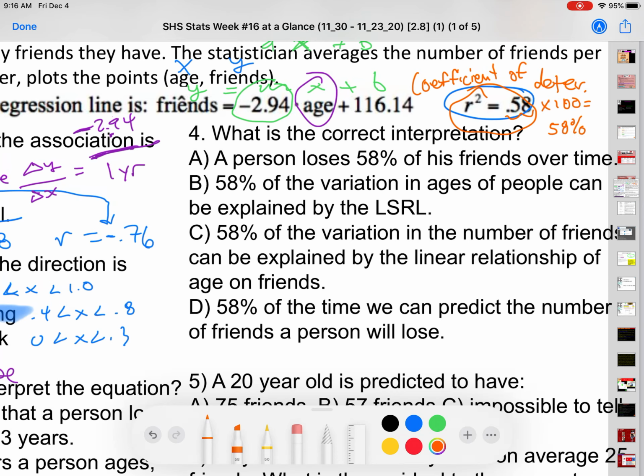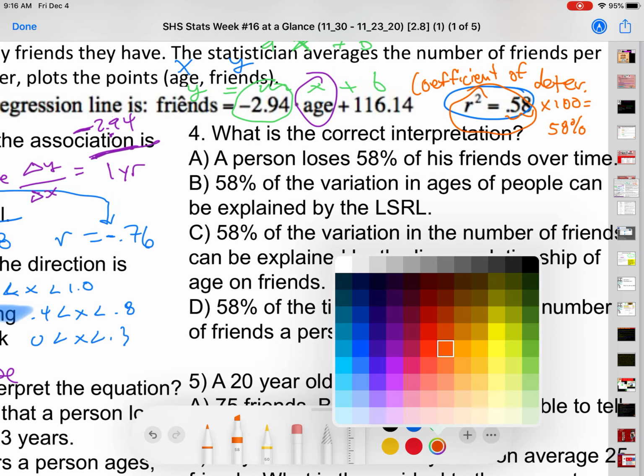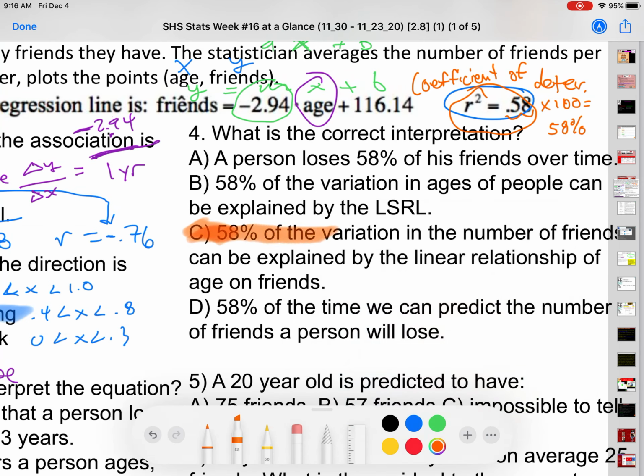58%. Okay, and so the correct answer is B. No, sorry, C. "58% of the variation in the number of friends can be explained by the linear relationship of age on friends."